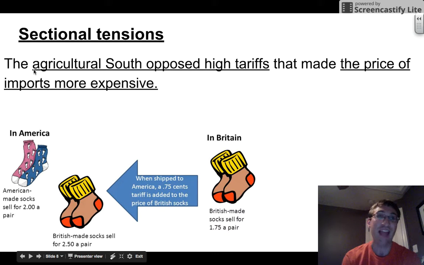But in the agricultural South, they opposed high tariffs that made the price of imports more expensive. The South wasn't making the socks, they were just buying it. So they didn't want high prices for these socks.